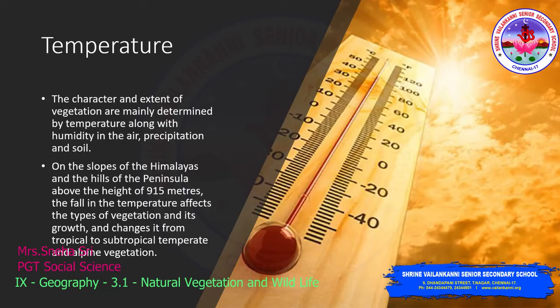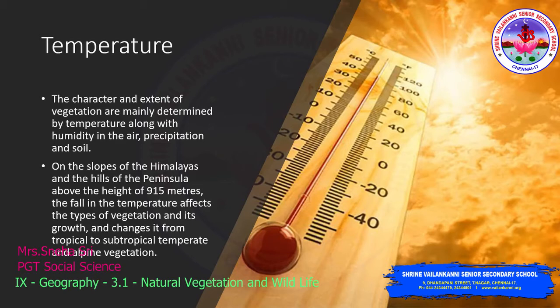Temperature. Based on temperature, the vegetation may vary. The character and extent of vegetation are mainly determined by temperature along with humidity in the air, precipitation and soil. On the slopes of the Himalayas and hills of the peninsula above the height of 915 meters, the fall in temperature affects the type of vegetation and its growth, and changes it from tropical to subtropical, temperate and alpine vegetation.